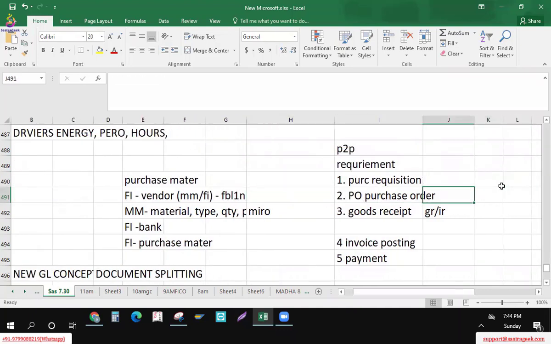Then we will select a vendor from the market. We will create the purchase orders once the vendor is finalized.